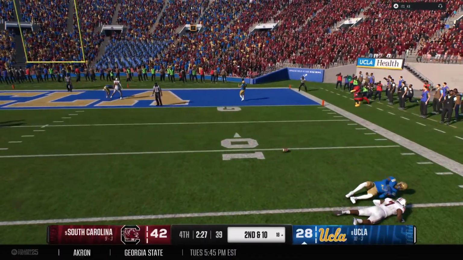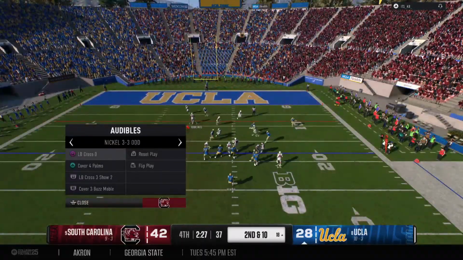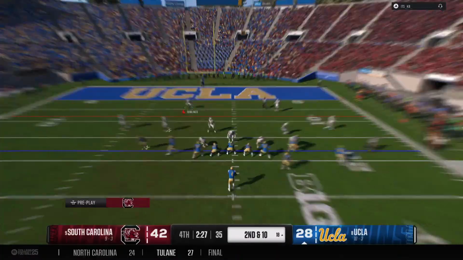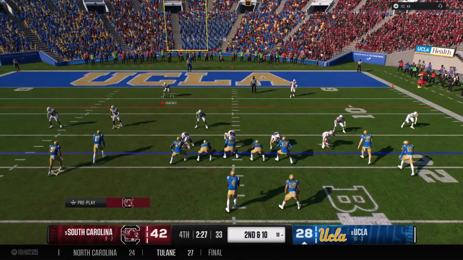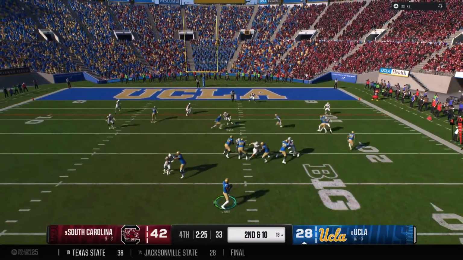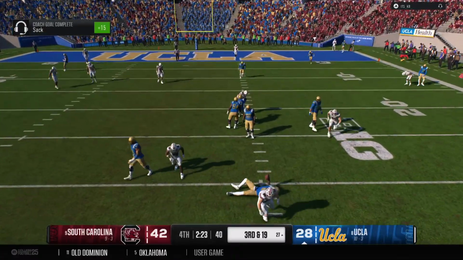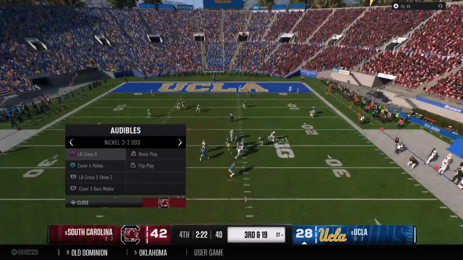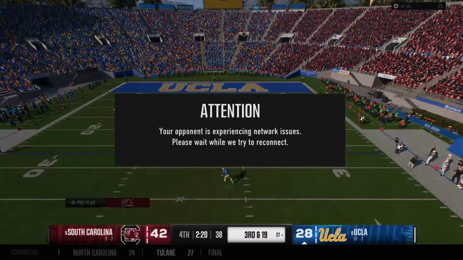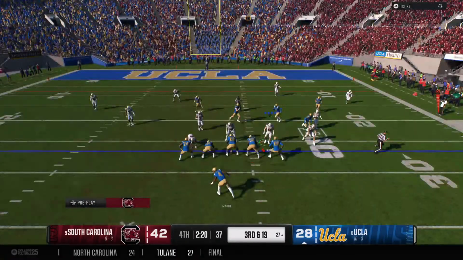Physical defending, that one falls incomplete, brings up 2nd down. Offense in hurry-up mode. QB tries it again here on 2nd and 10. A sack on the play, could not escape the pass rush. 8th play of the drive coming up, but a long way to go on 3rd down.